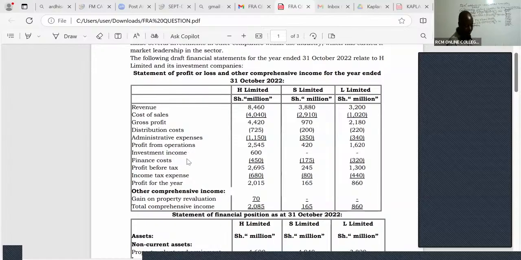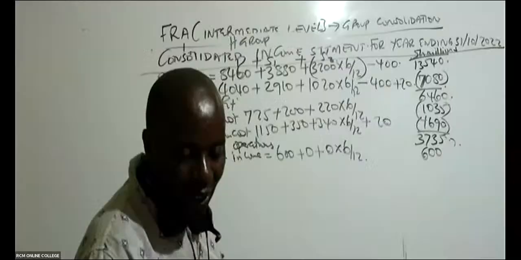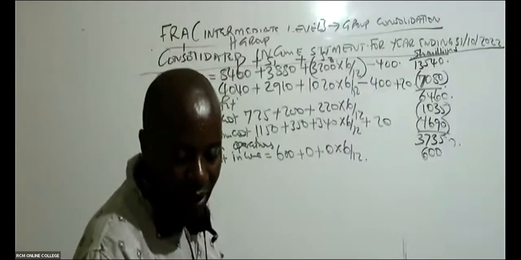And then you can see we have an investment income of 600. Let's recognize it. Investment income: you can see it is 600 plus 0 from subsidiary 1 plus 0 from subsidiary 2, nothing here, times 6 over 12. So this, of course, will end up giving me 600.